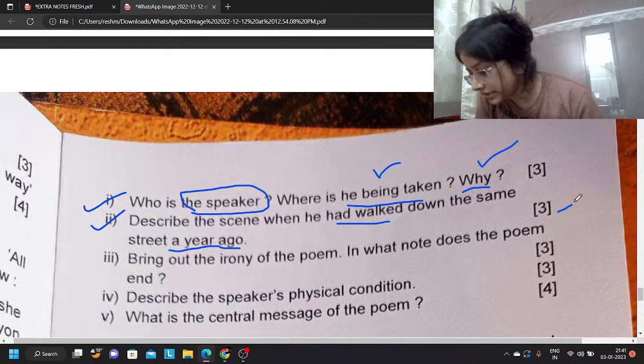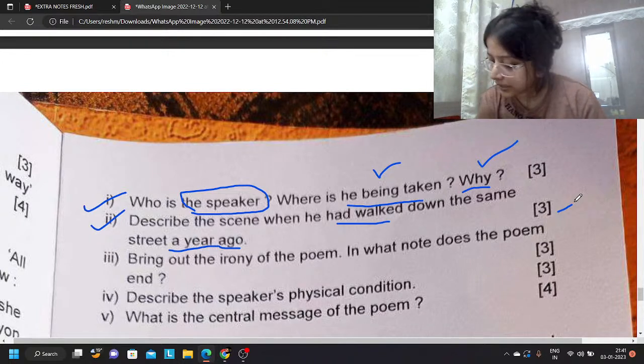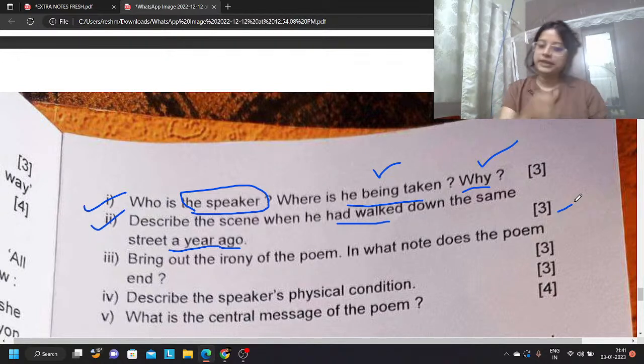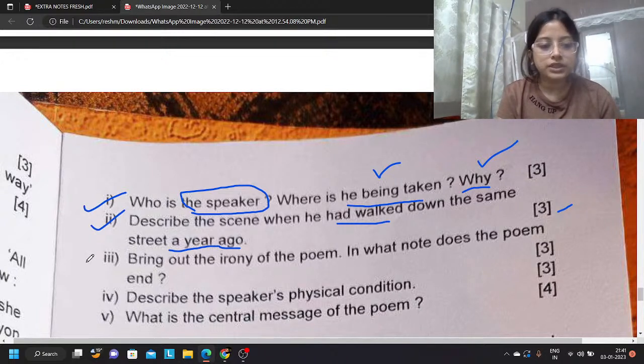Yusuf has written the past year he was grandly welcomed by the citizens with roses and myrtles. 1 mark you have got. People came up on the housetops just to have a look at the patriot. Second point done. And the churches were decorated with bright colored flags. 3 points done. Very good. Next, we will move to the third question.